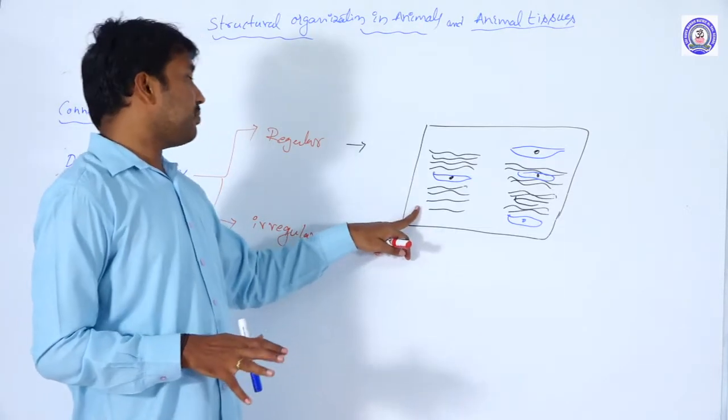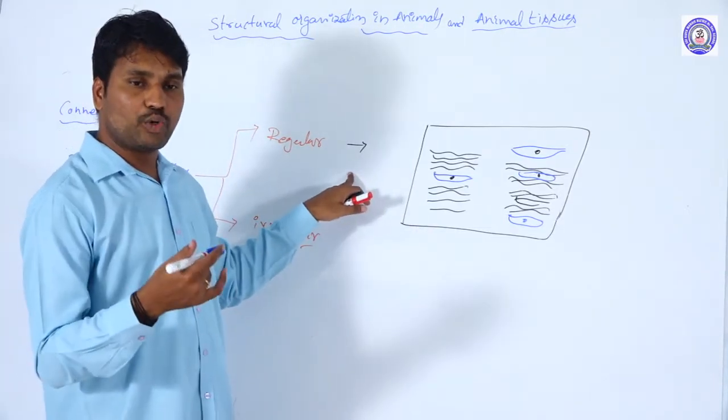This type of arrangement is called regular dense connective tissue.